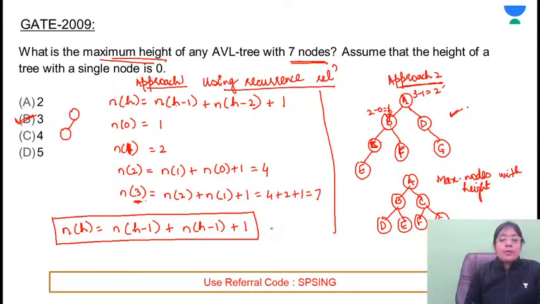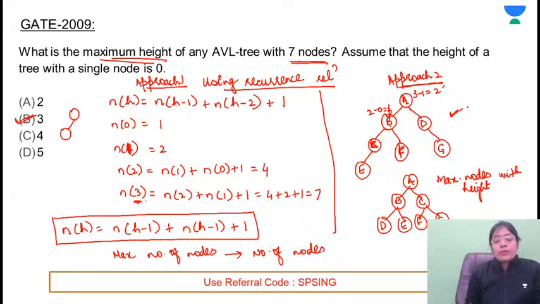Basically, if they are asking for the maximum number of nodes, they are asking for the number of nodes in the complete binary tree. If the height of a single node is 1, students call this the level.